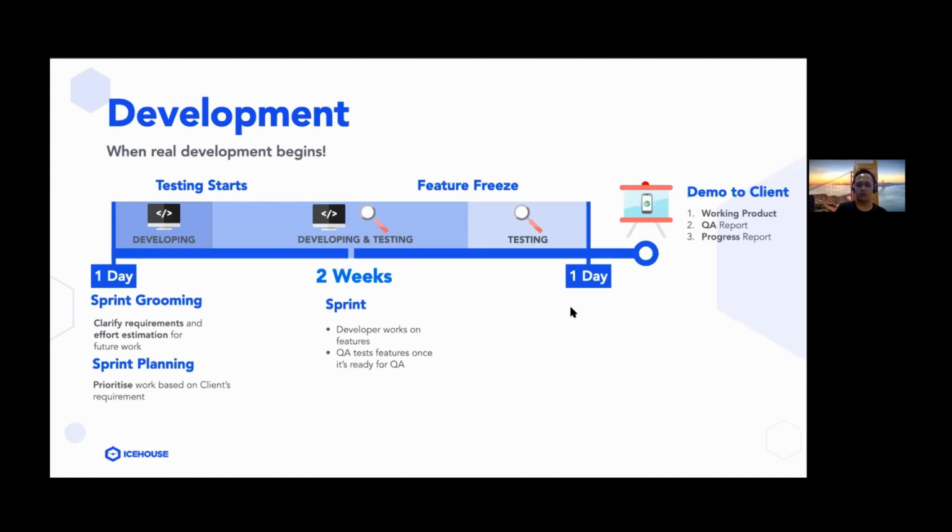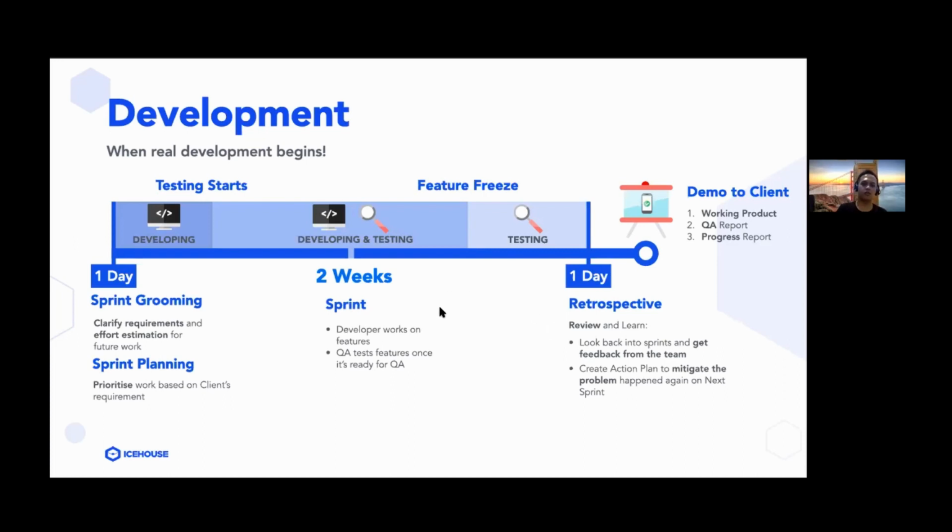And by the end of the sprint, we also have a meeting that we call sprint retrospective. This is basically where we gather as a team and we reflect on the problems that we face or the mistakes that we've made during the sprint, and we come up with different plans in order to mitigate those mistakes or problems from happening again in the upcoming sprints, right? And yep, this is basically what a typical sprint would look like in Icehouse.